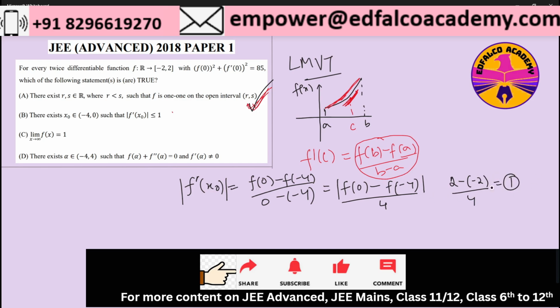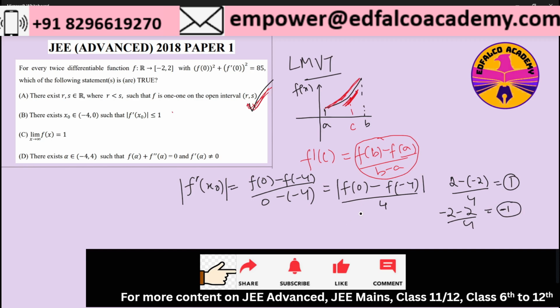If I look at the minimum value, then let's say f of 0 takes the value -2, f of -4 takes the value 2. So in that case, it will be -2 minus 2 by 4, which means the value is coming out to be minus of 1, right?